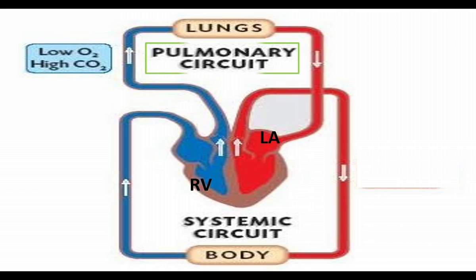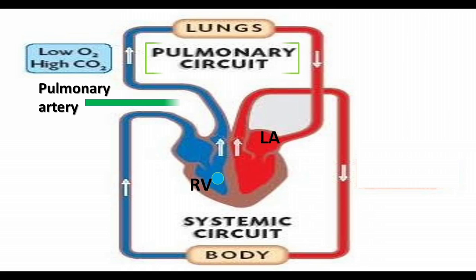The pulmonary circulation starts from the right ventricle. From the right ventricle, blood is taken through the pulmonary artery. The pulmonary artery carries deoxygenated blood, that is, blood with more carbon dioxide. The deoxygenated blood starts flowing from the right ventricle through the pulmonary artery. It reaches the lungs. In the lungs, oxygen is added. After adding oxygen, the deoxygenated blood becomes oxygenated blood.